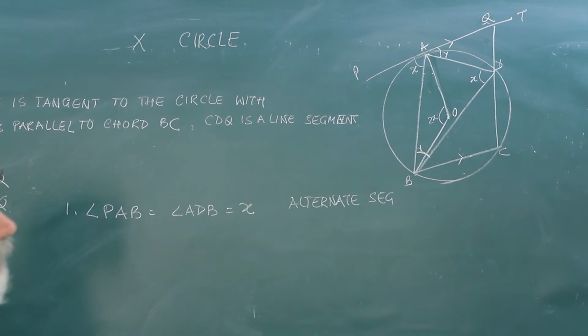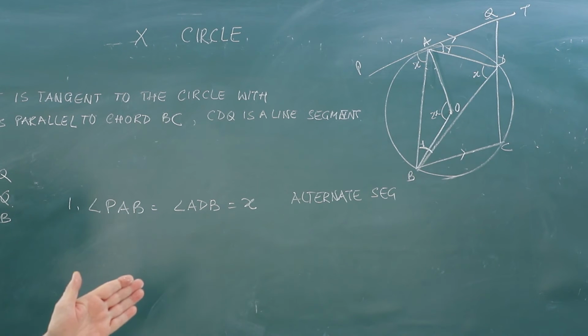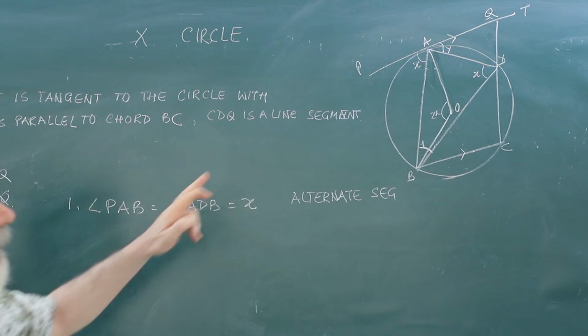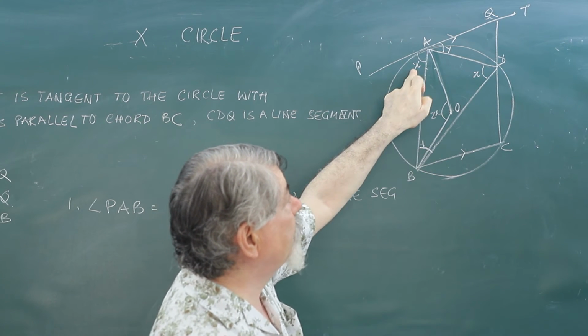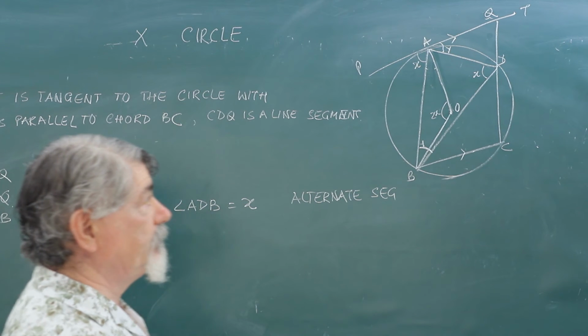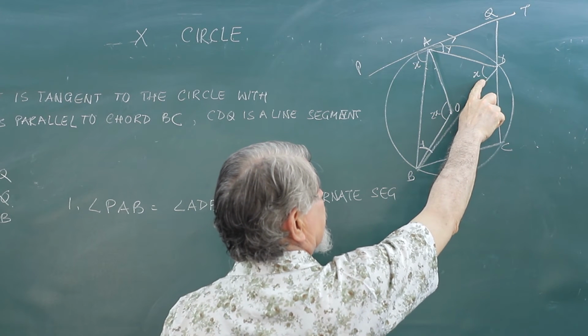Why? The angle between the tangent PAT and the chord AB is X. The angle PAB is supposed to be X. This angle will be equal to the angle in the alternate segment. So this angle is X.